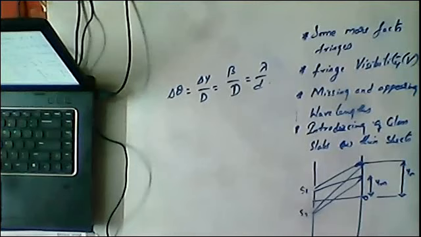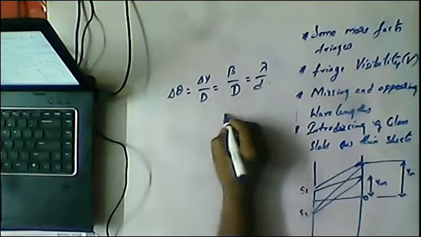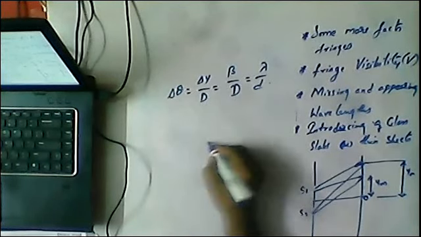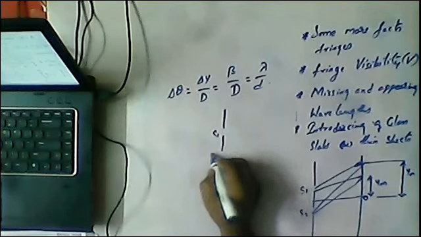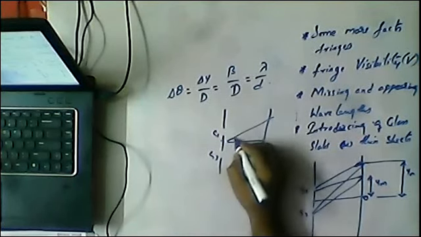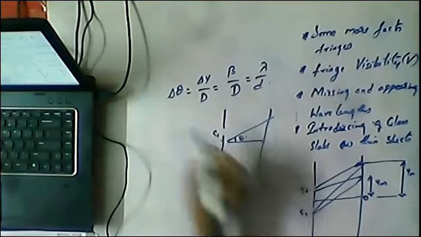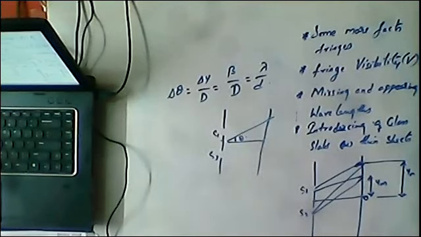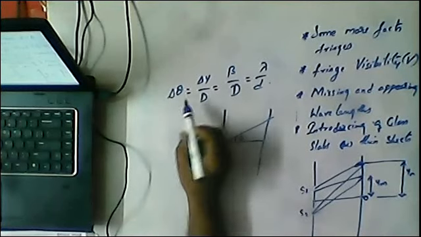Okay, so what is this measure? See, if you clearly observe, it is making an angle theta. So this is S1 and this is S2, and here it is making an angle theta. That theta is called the angular fringe width. And what is the formula here, Nana?